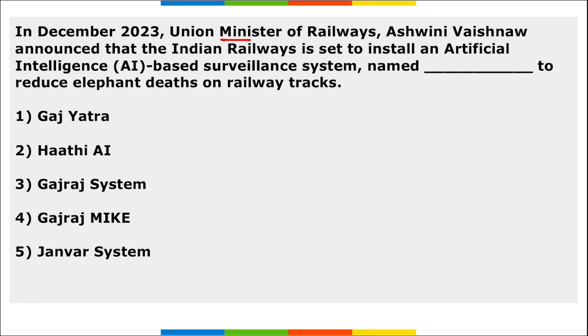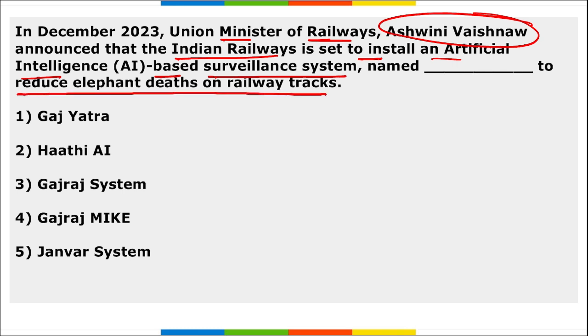Next, Union Minister of Railways Ashwini Vaishnav announced that Indian Railways is set to install an artificial intelligence based surveillance system that was named Dash to reduce elephant deaths on railway tracks. It is Gajraj system. Right? I repeat, Ashwini Vaishnav announced that the Indian Railways is set to install an AI based surveillance system that was named Gajraj system, and this will reduce the elephant deaths on the railway tracks.